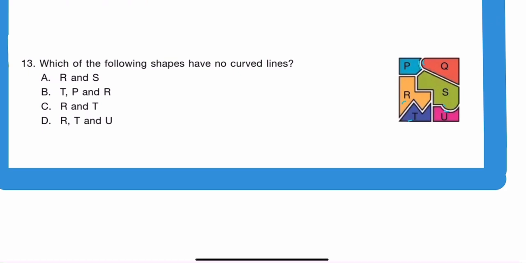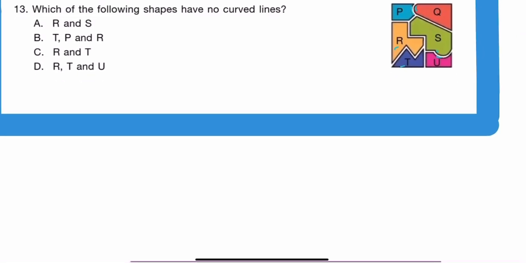317 more than 218 is. So first let's add it. 7 and 8, it is 15. And 1 and 1, 2, 3, 3 and 2, 5. So 535. D option is the correct answer.